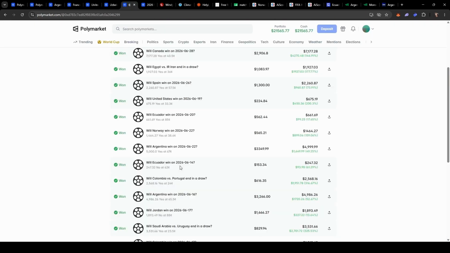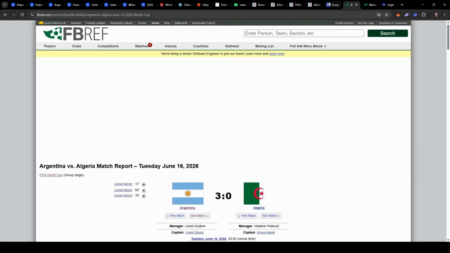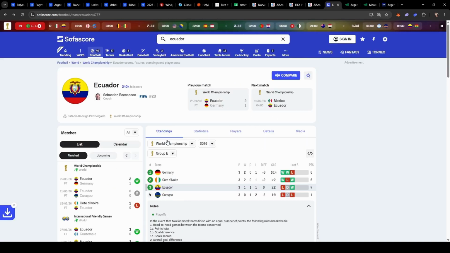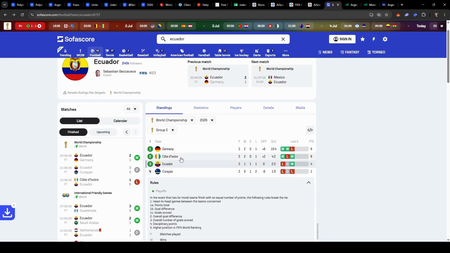We actually had a bet on Ecuador to lose. So you see, right? Will Ecuador win? No. The odds will go up anyway, since basically the team itself isn't that strong, to put it mildly, and you can't really be sure about them, so we only placed a small bet here. It's just for the statistics to see whether our analysis is actually going in the right direction or not.